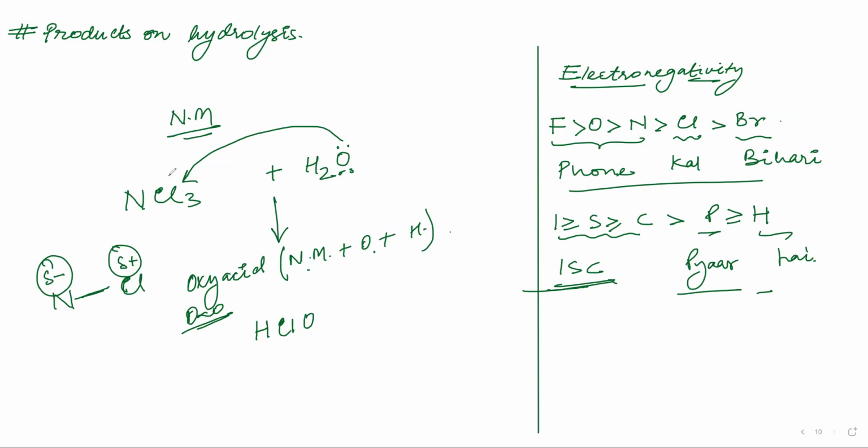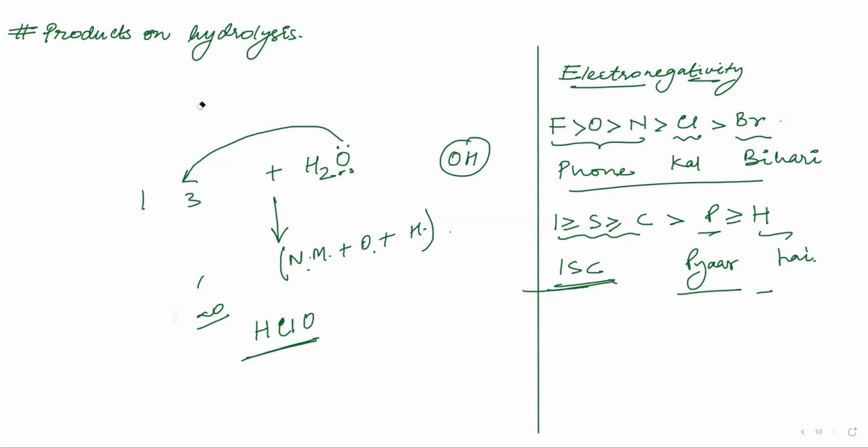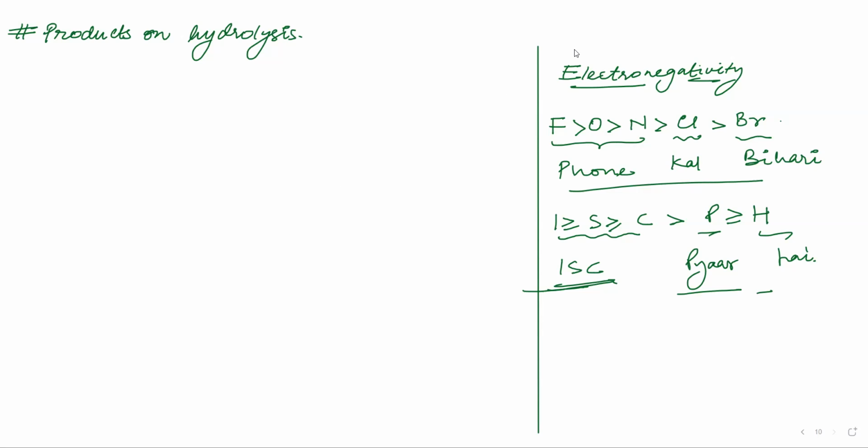Now what is similar here? Chlorine is -1 in the reactant, and here in HClO it is not -1. OH is attacking, and you are getting HClO. So this is how you form the product. So we can write this now. The first thing we have to see is whether the central atom is a metal or a non-metal. These are only cases for non-metals. We are not learning metals, so we won't be considering metals now.